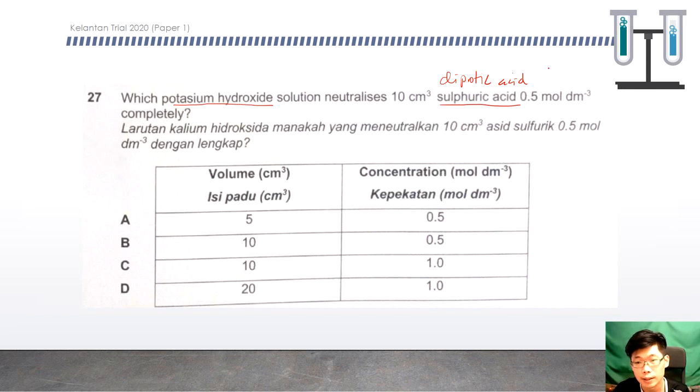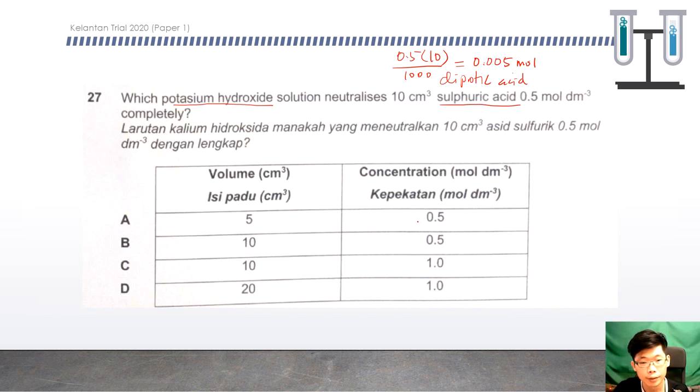So 0.5 times 10 over 1000, your mole will be 0.005. So in other words, the one you choose here should be double this number of mole, should be 0.01. So we check one by one.